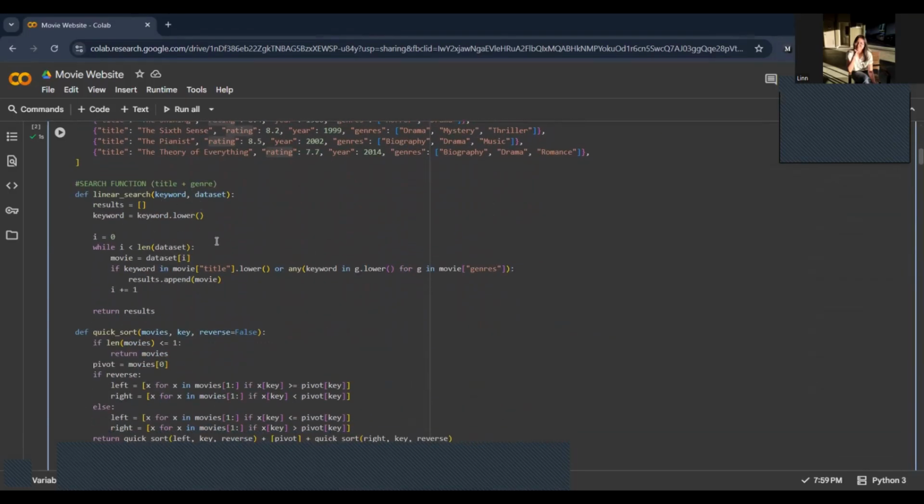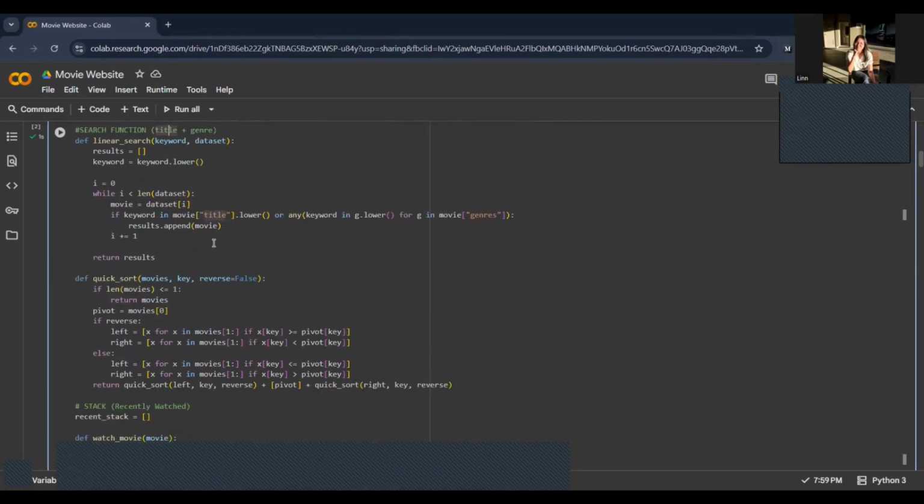This is for searching movies. Right now, we are using linear search, checking one movie at a time. It looks for the keyword inside the movie title or genre, and returns all movies that match the keyword. For example, if we search for a keyword like drama, then it will return all movies with drama in their genre list.